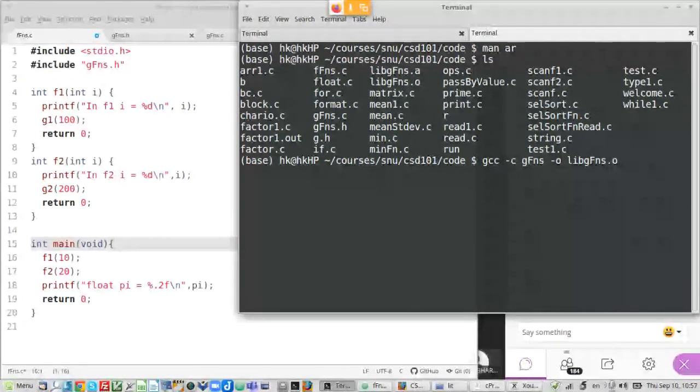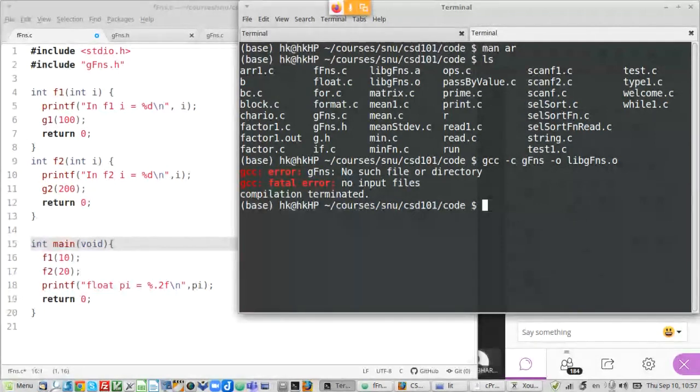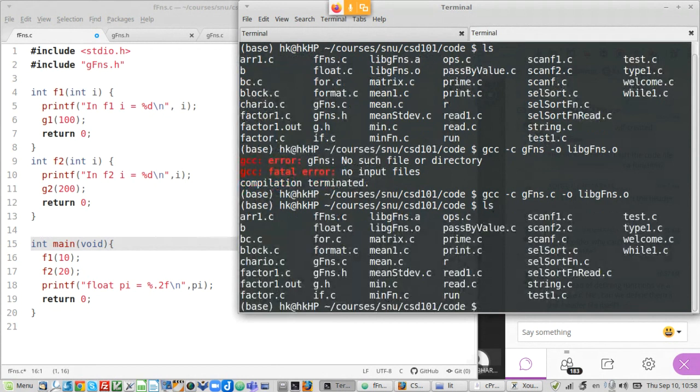This is what I had to do. I forgot the c there. Okay, so now I have compiled this, right? Notice that if I look here, it has created this file called libfunctions.o.